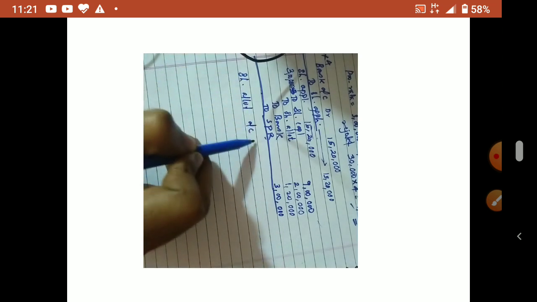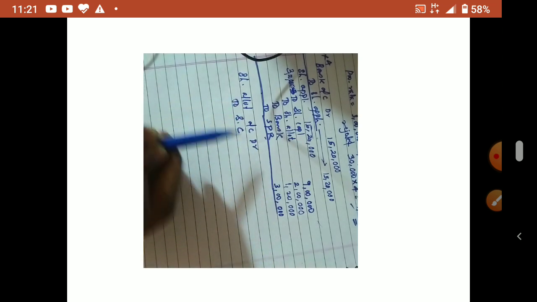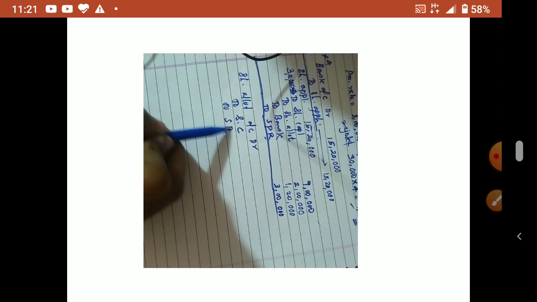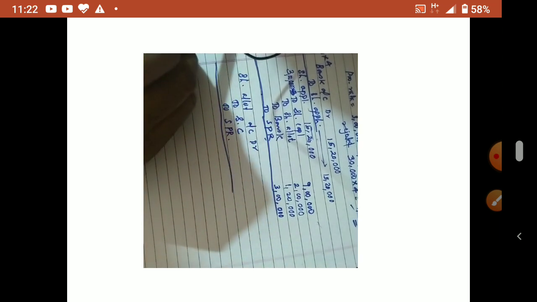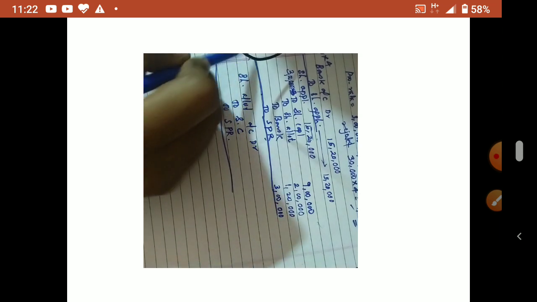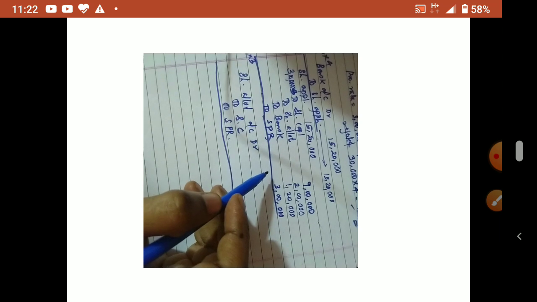Now share allotment. Allotment account debtor to share capital, to SPR. Here also SPR is there. So due entry we can pass, no problem. Only in bank entry arrear will come. So 3 lakh into allotment money, including premium, 3. So 3 lakh into 3, it is 9 lakhs.